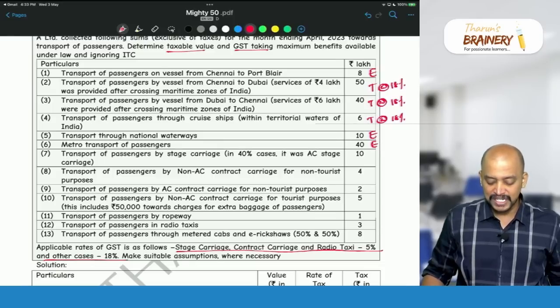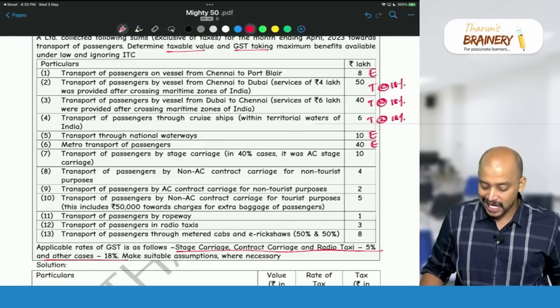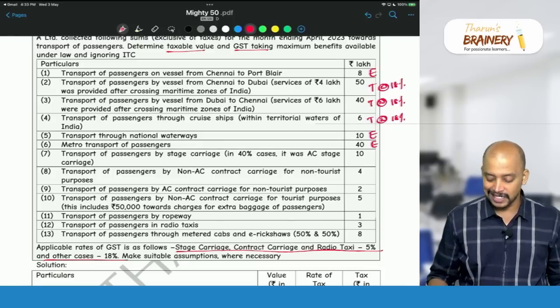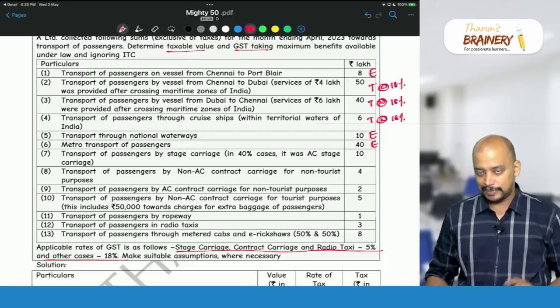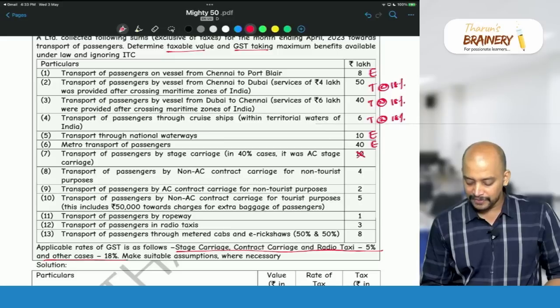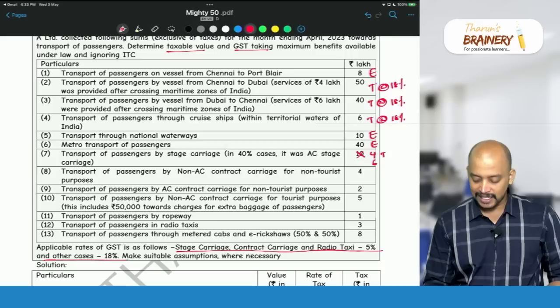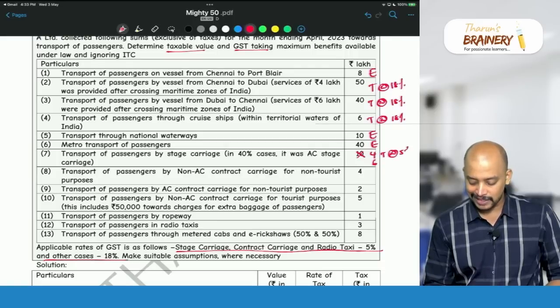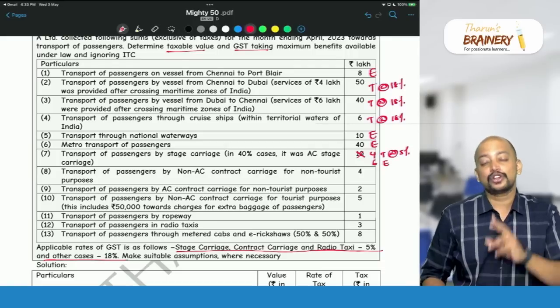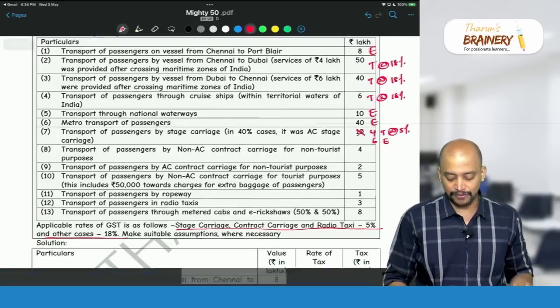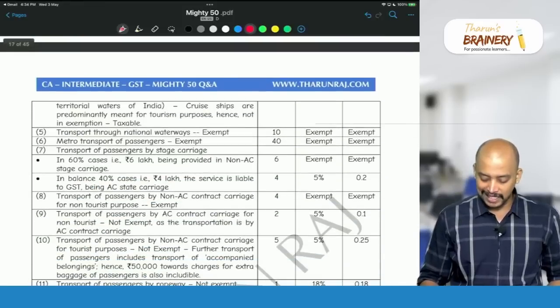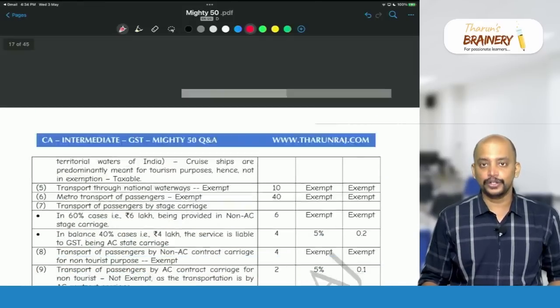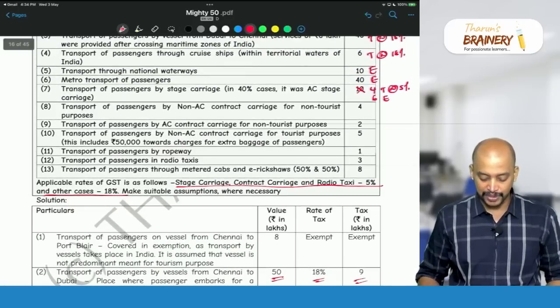Transportation of passengers by stage carriage. Which stage carriage? 40% it is AC. So, means entire 10 lakhs will not be taxable. In the 10, we need to take 4 and 6. So, 4 it will be taxable at 5%, whereas 6 will be exempted because non-AC stage carriage is exempted. So, 4 lakhs we will be taxing at 5%, so 0.2 and 6 lakhs will be exempted.